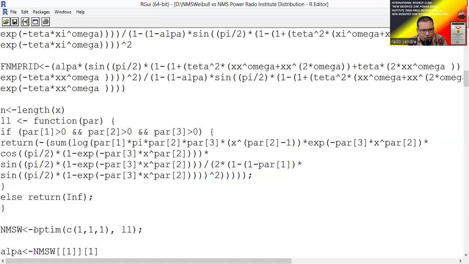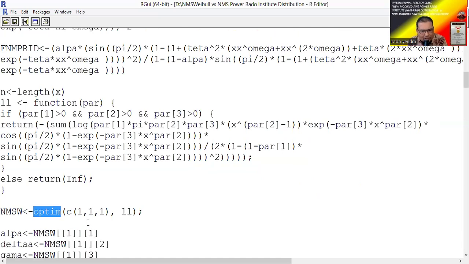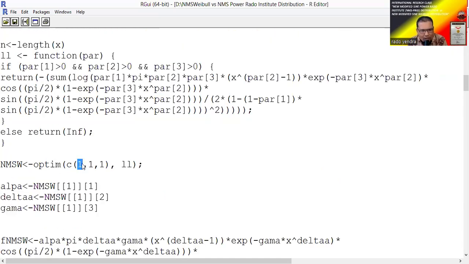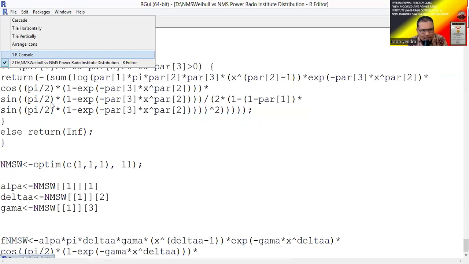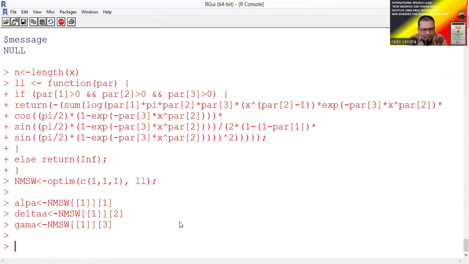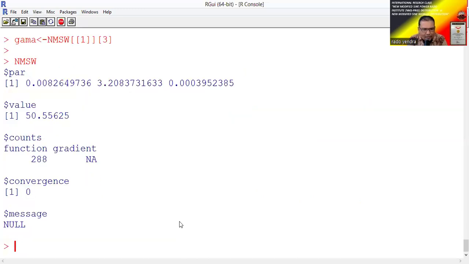We use Optim to estimate the parameters of this density function with the initial value 1 for each parameter. We check the parameters by typing NMSW: parameter 1, parameter 2, and parameter 3, with the minus log likelihood 50.